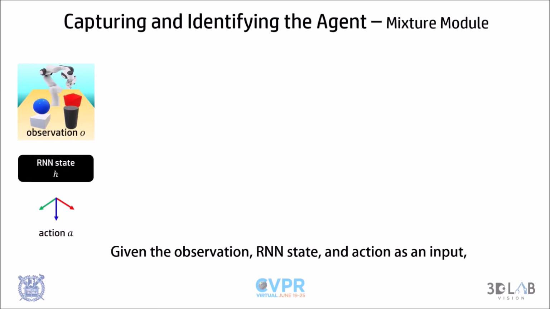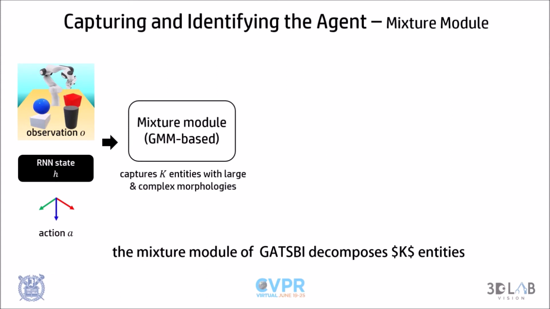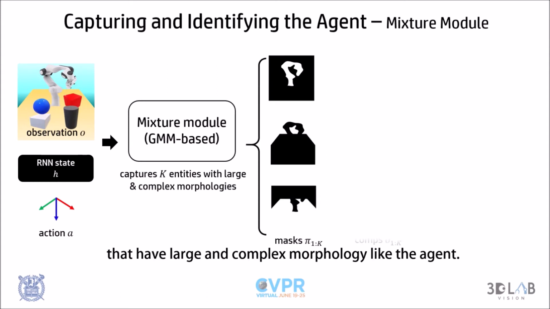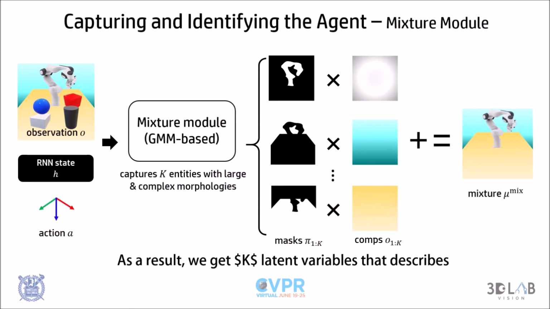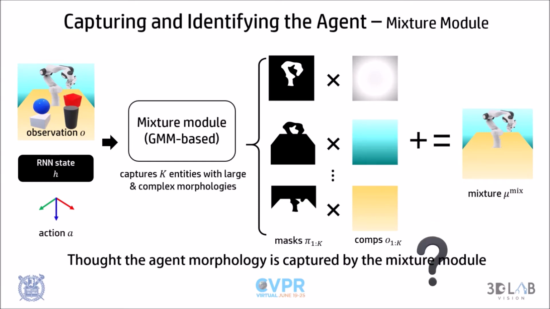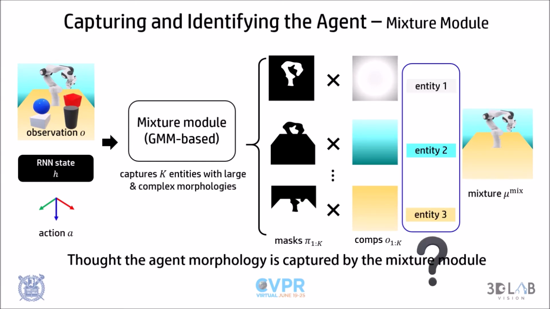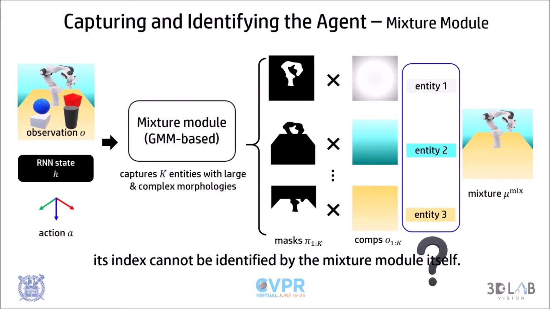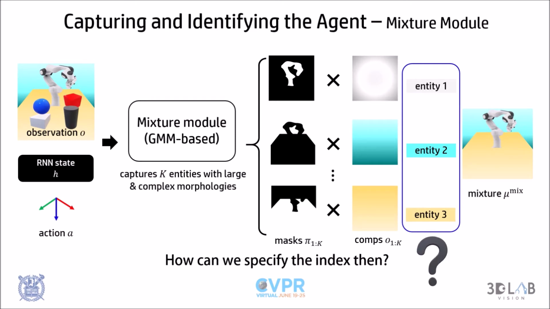Given the observation, RNN state, and action as an input, the mixture module of GATSBI decomposes K entities that have large and complex morphology like the agent. As a result, we get K latent variables that describe masks and components of each entity. Though the agent morphology is captured by the mixture module, its index cannot be identified by the mixture module itself. How can it specify the index then?